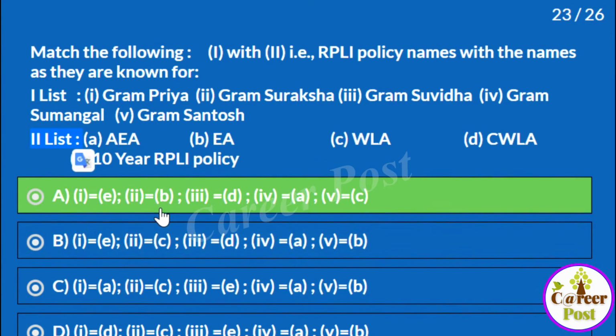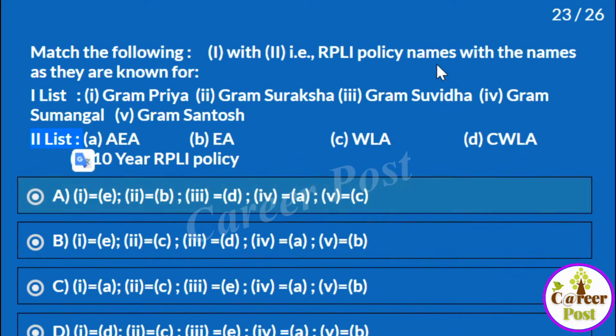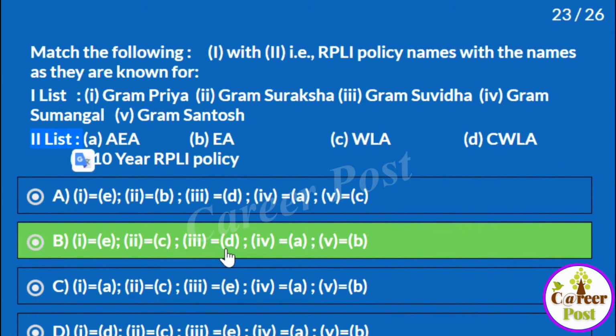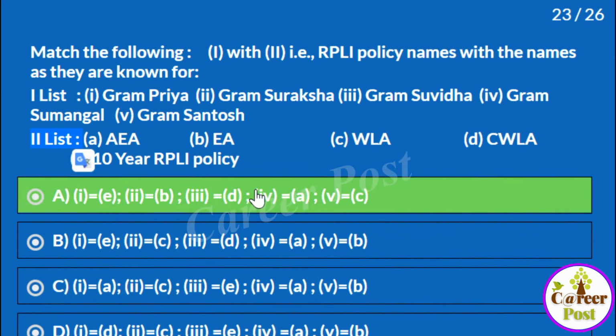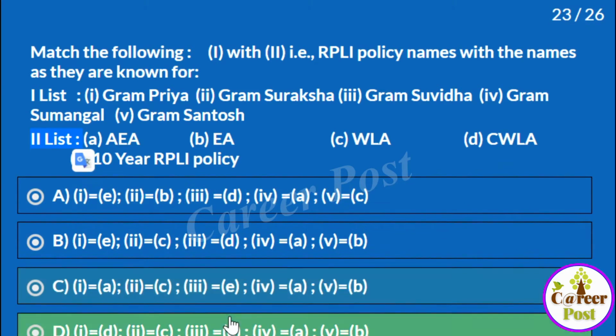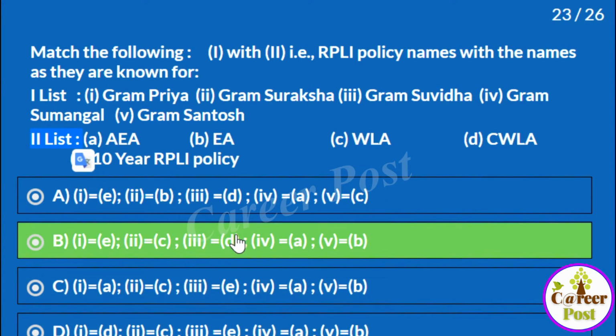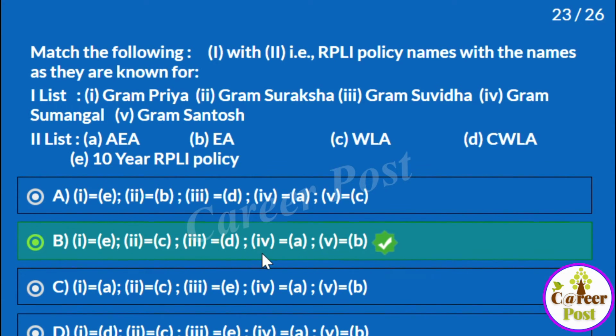So we have to go further. Third one. What is the third one? Gram Suvidha. In the given option, it is convertible whole life. Yes, that is correct. So here this is correct and there is no other D here. This is the only D and we have eliminated it. These 2 are not having D, which we have said correct. So the answer would be B. However, we will go further and see.